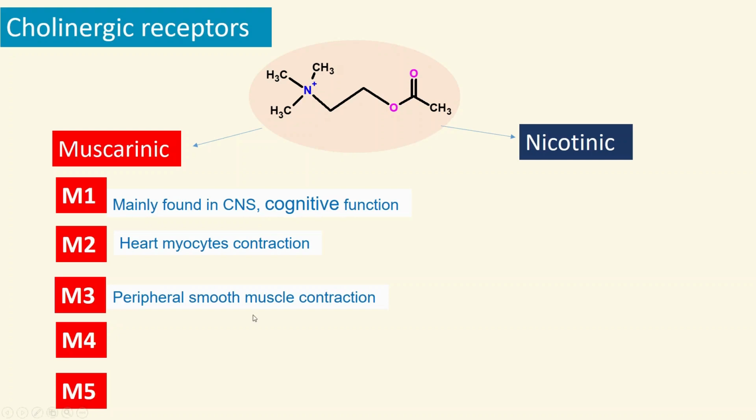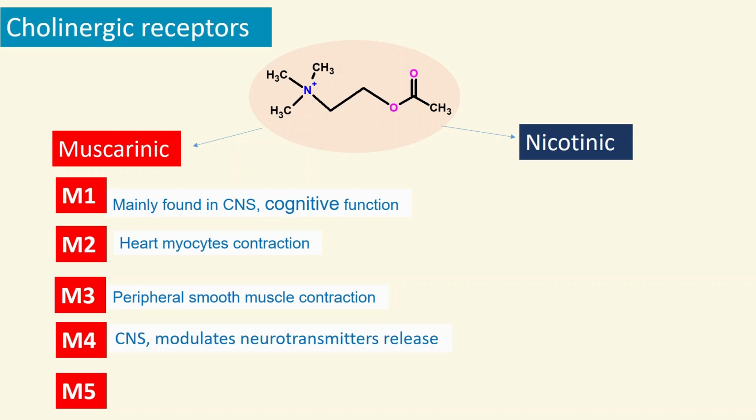Most drugs reverse the effect of M3 receptors because M3 receptors are distributed in various organs, especially peripheral smooth muscles. They are primarily present in the bladder, eyes, and also the gastrointestinal tract. Therefore, they play a vital role in the cholinergic system.